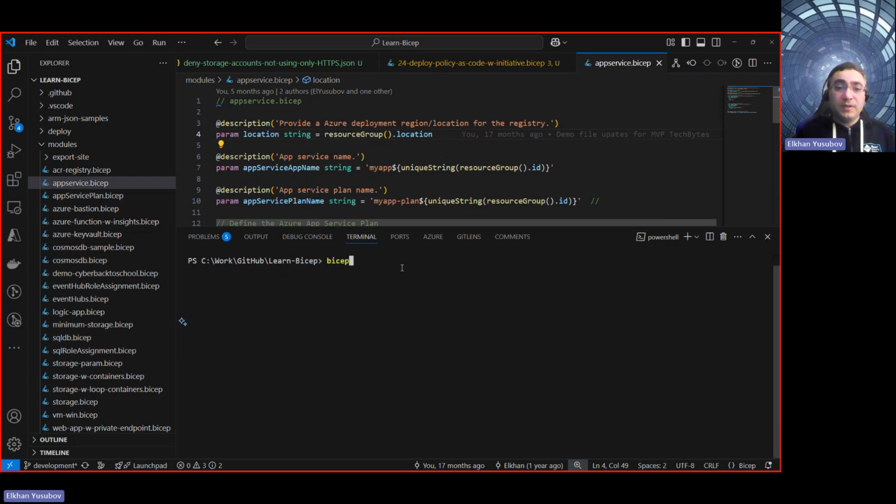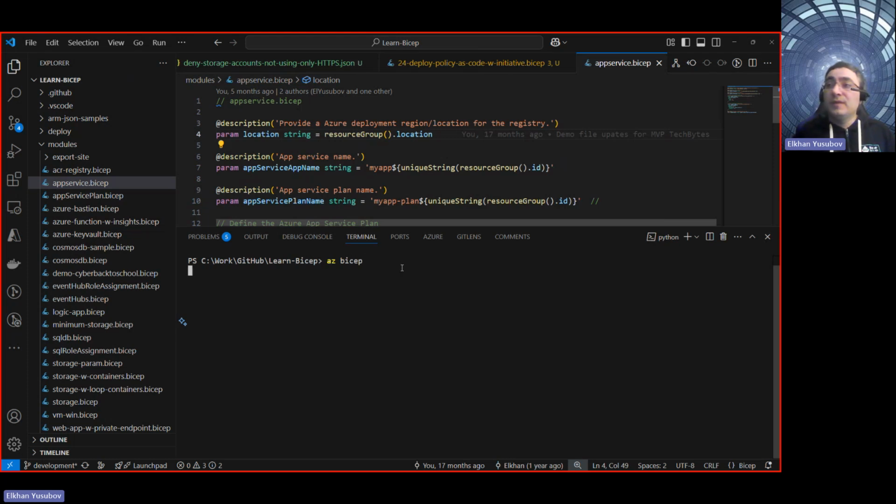So to build that ARM template, or the traditional way of showing how an Azure application service plan as well as this website are defined and configured, you need to type the following code. First of all, we are going to use the Azure CLI. That's a command line tool. And you want to make sure that you install the Bicep extensions there. If you didn't use that before, I would say just type az bicep.